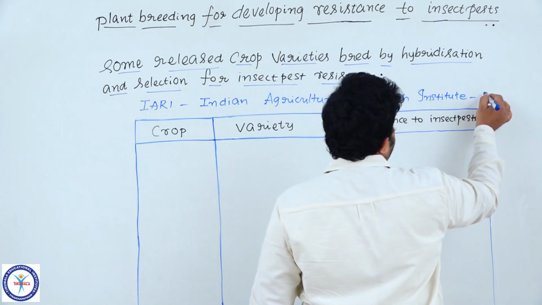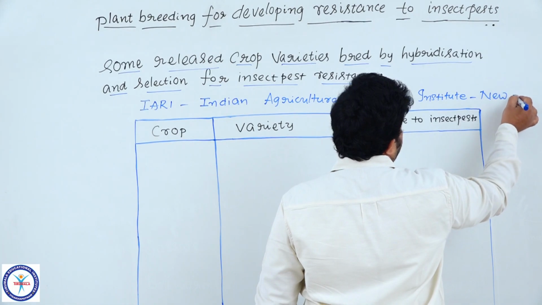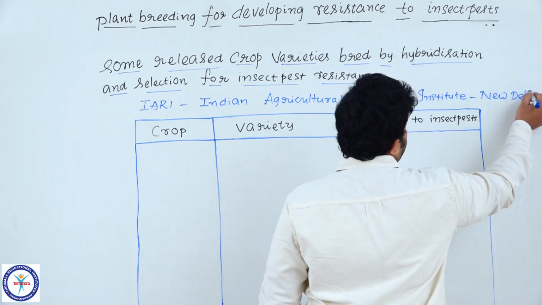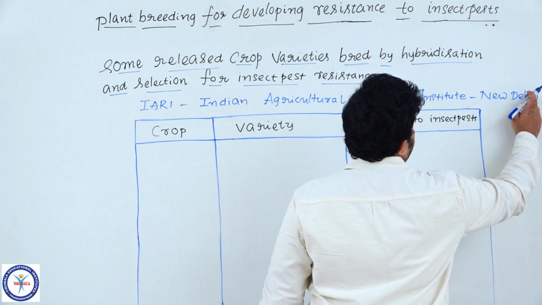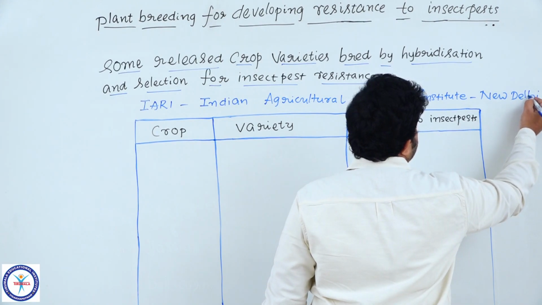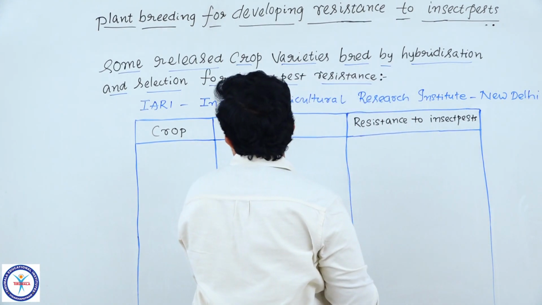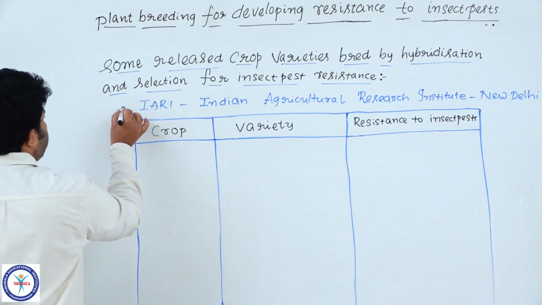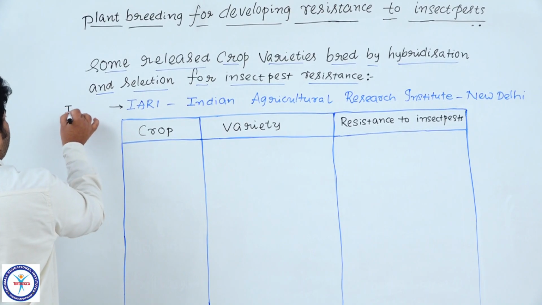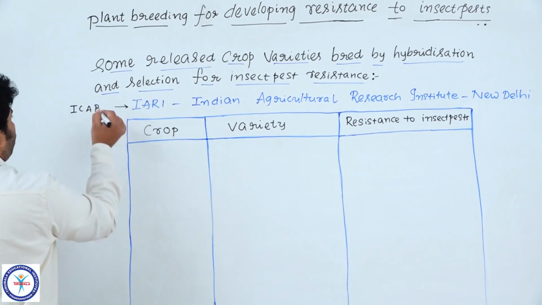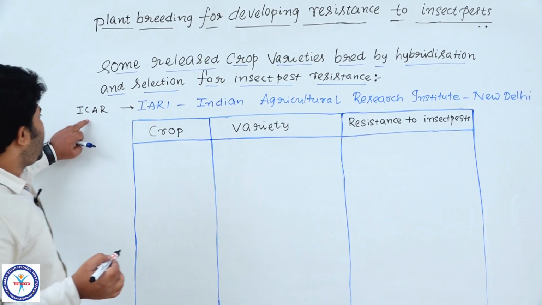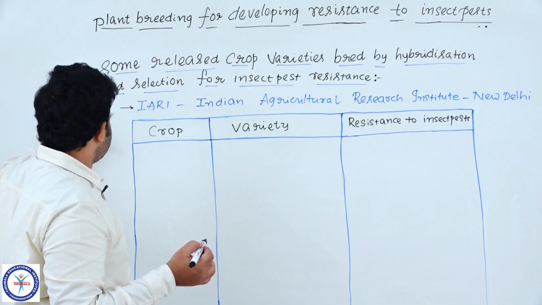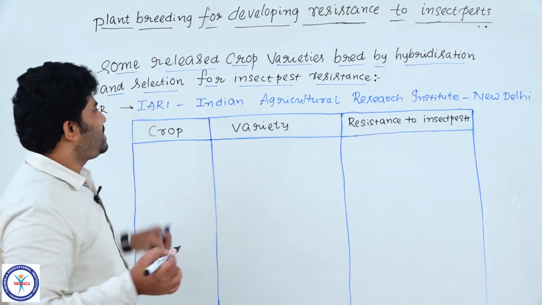It is located in New Delhi. The Indian Agricultural Research Institute works under ICAR. I already gave the full form of ICAR: Indian Council of Agricultural Research.